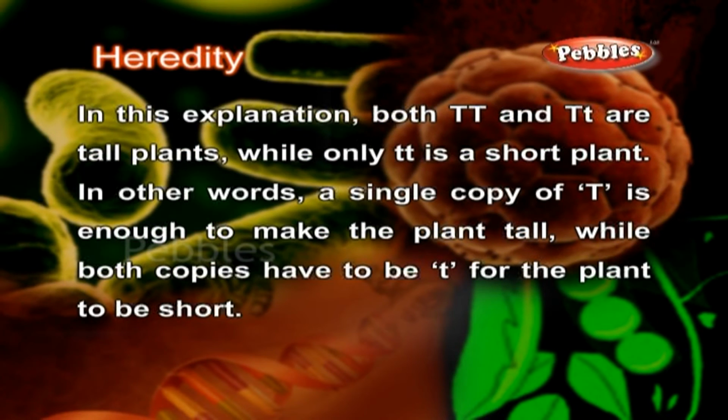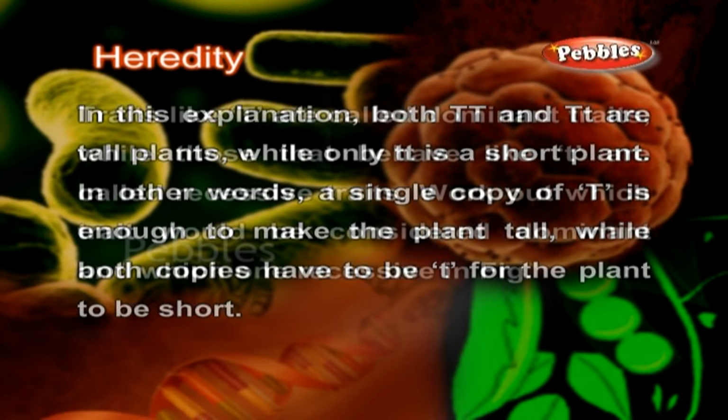In this explanation, both capital T and small t are tall plants, while only small t is a short plant. In other words, a single copy of the capital T is enough to make the plant tall, while both copies have to be the small t for the plant to be short.